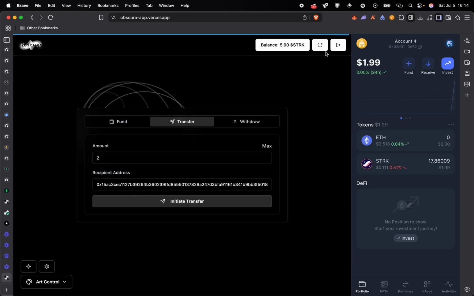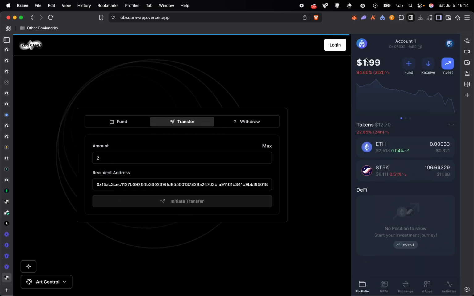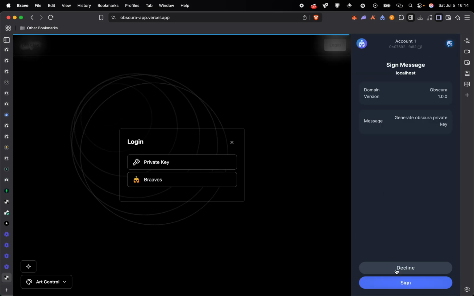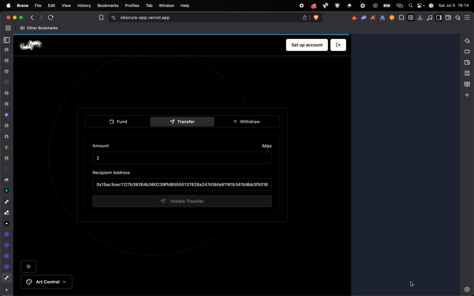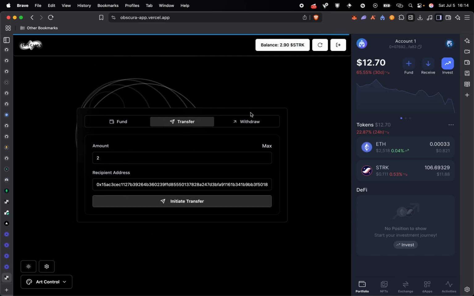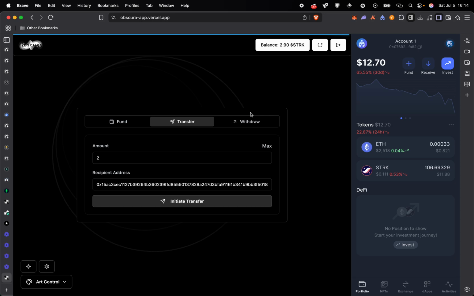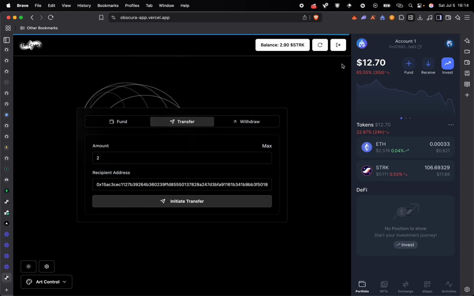So one thing we have to do is make sure that the shielded balance is updated through Stark. Then we have to make sure that the recipient received it. The original balance was 0.9 Stark. So let's check whether the balance is updated. So we have 2.9 Stark. So the balance is updated. The person successfully received the shielded transfer. So that's that about that.